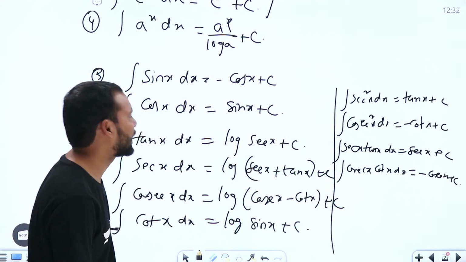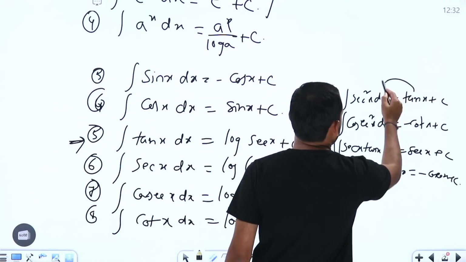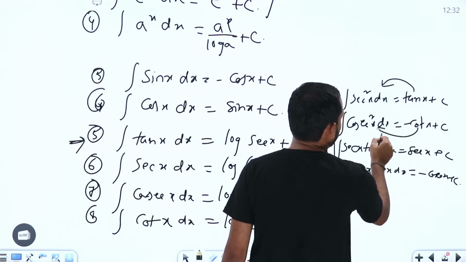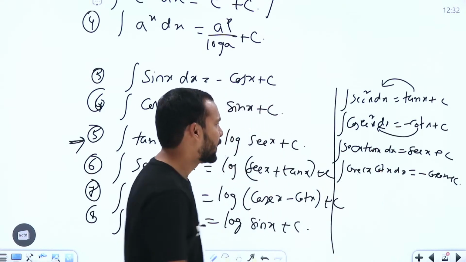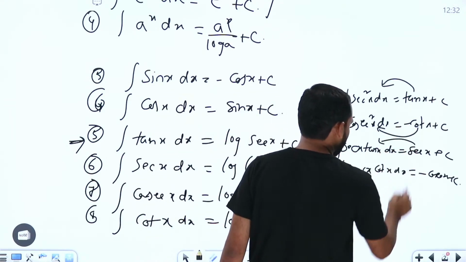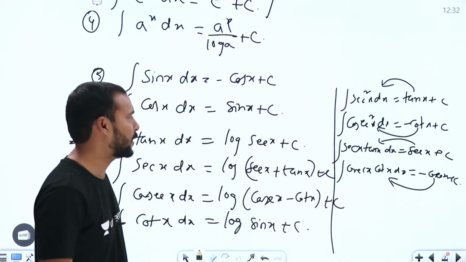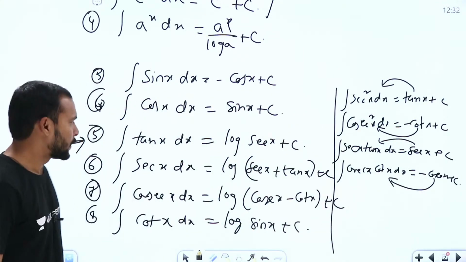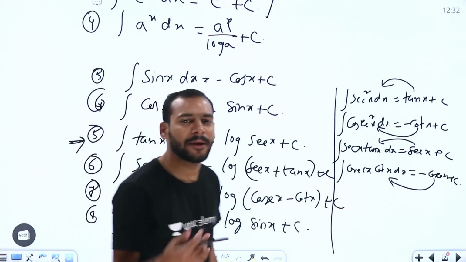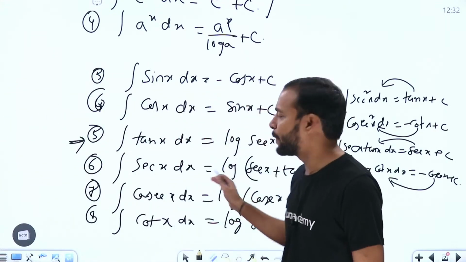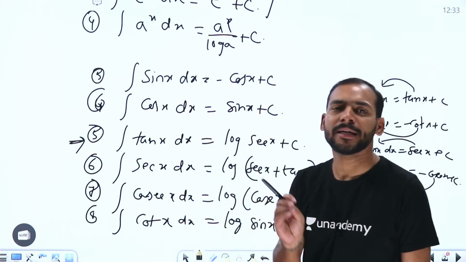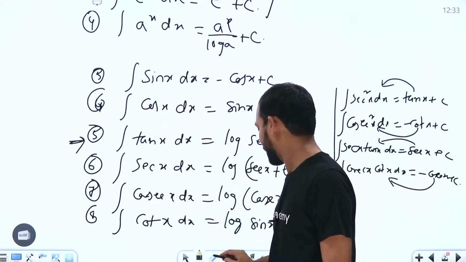Just try to take the derivative here. For tan x we get sec square x. For cot x we get minus cosec square x, so an extra minus will come. Similarly, sec x into tan x here. Similarly, for cosec x we get minus cosec x into cot x, that's why we get an extra minus sign there. That's it, right? So these are formulas that we can derive in the next step also, but we can remember some of the formulas by using the simple antiderivative concept here.